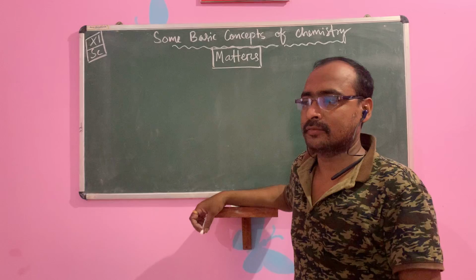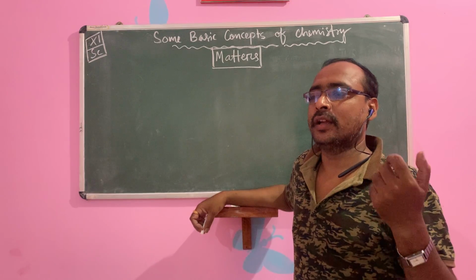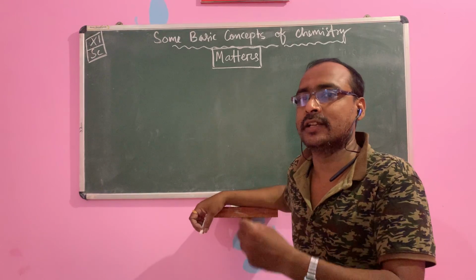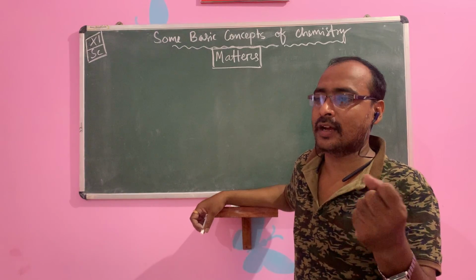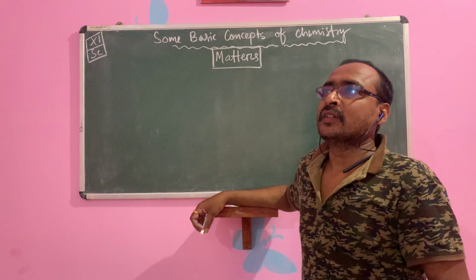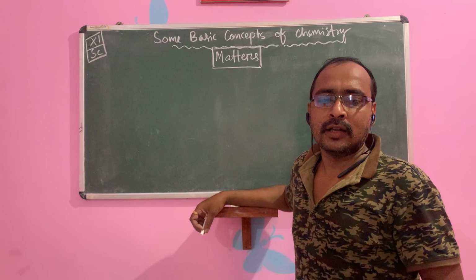Smiling is not a matter. Smiling, laughing, tearing, these are not matter. Feelings are not matter, but that which can be felt, that is matter. That which we can hold or feel. So anything that occupies space, volume and having mass is called matter.